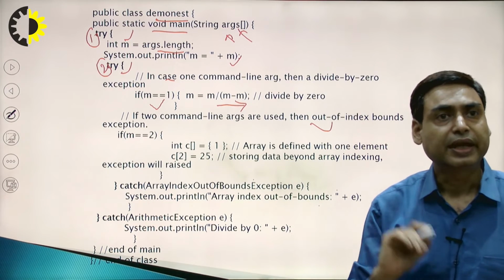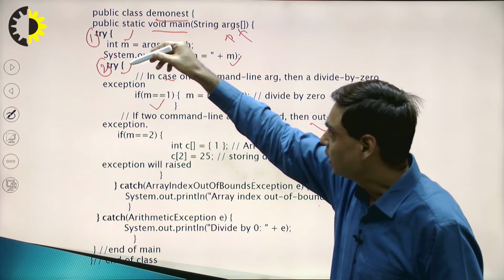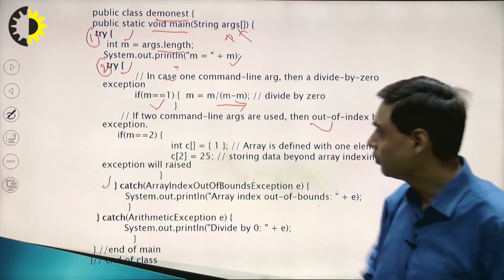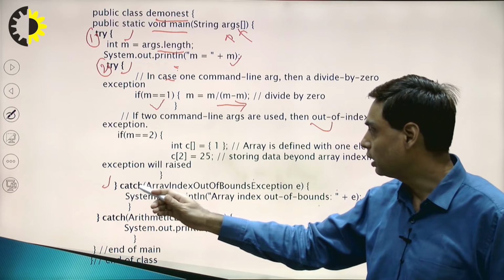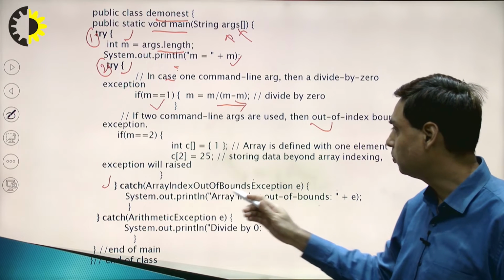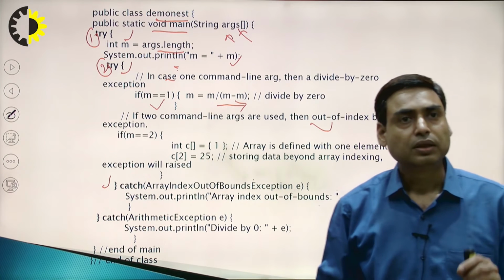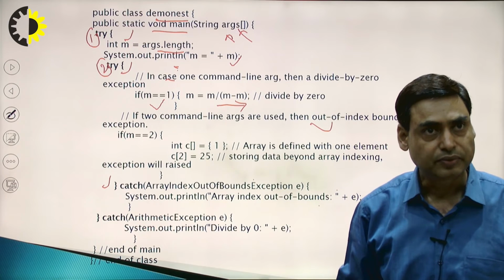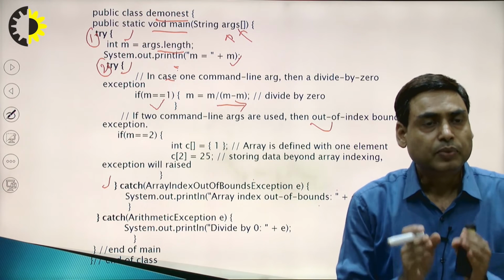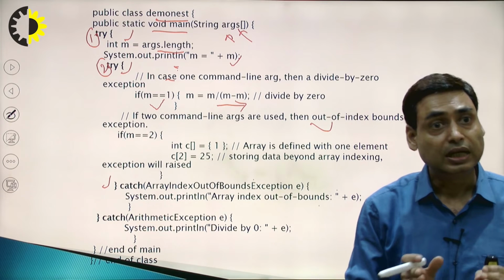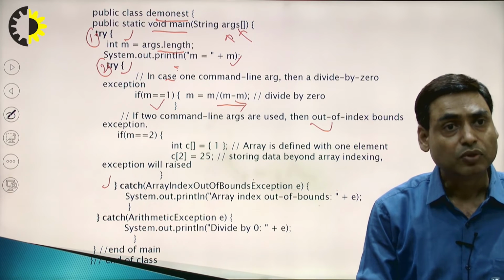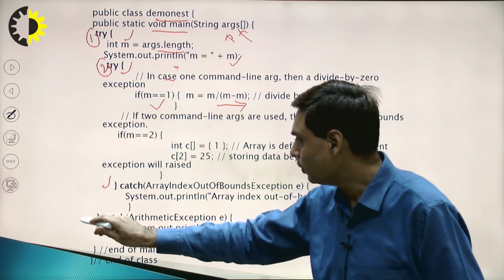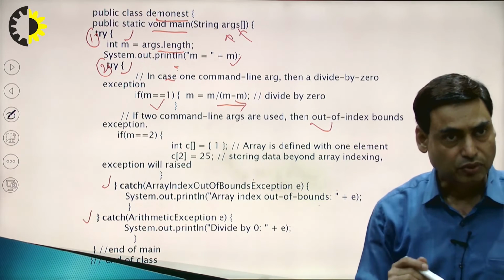Then it looks for the catch block. So, this is the second try and its respective catch is this one. But what is happening here? Here the catch consists of array index out of bound exception. But this exception is an arithmetic exception, and the matching catch is not present in the inner try block. When a respective catch is not present in the inner try block, then it will look at the outer try block. So, the outer try block is here. So, it will go for the catch of the outer try block.